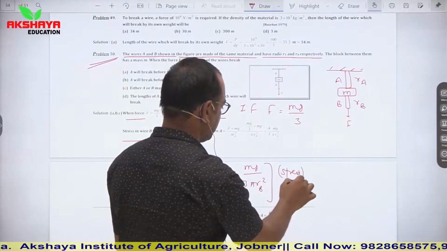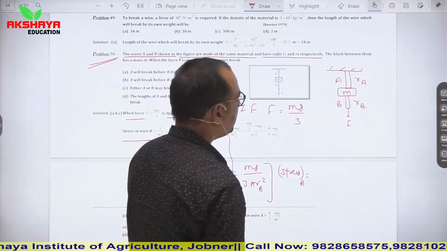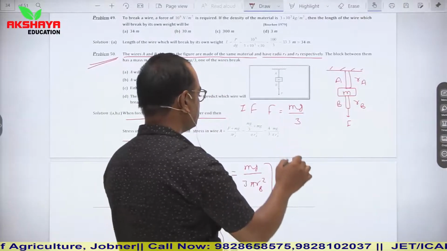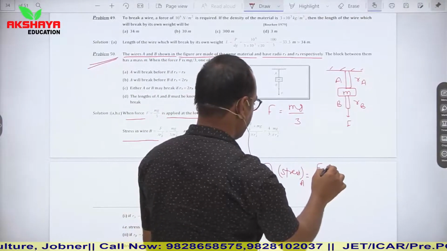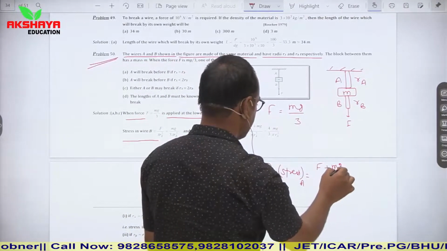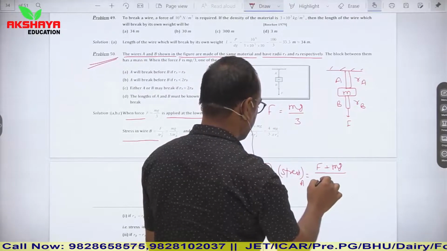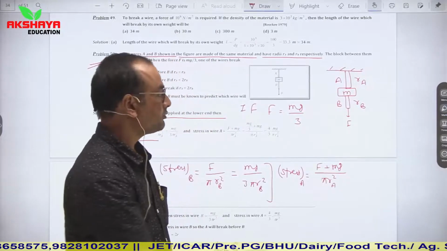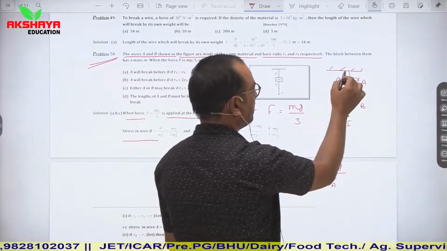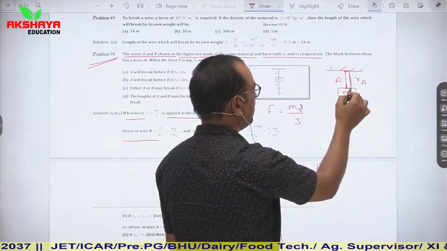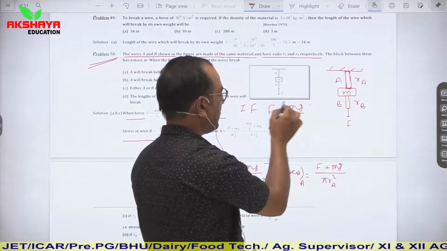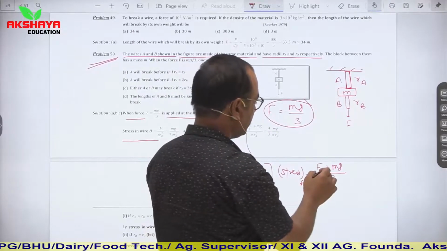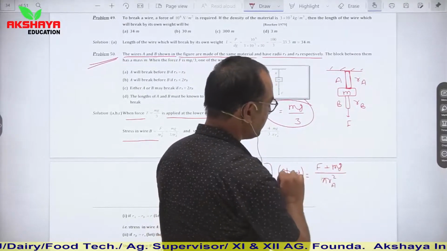Similarly, stress in wire A is equal to the net force upon pi RA square. For the first wire A, the force is mg by 3 plus its weight mg.